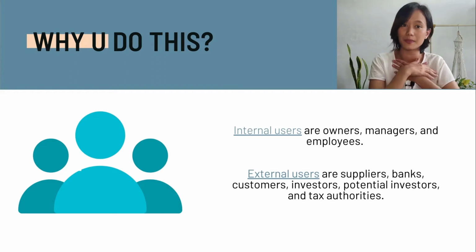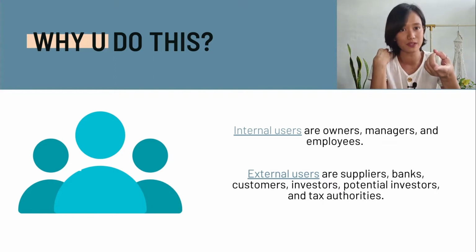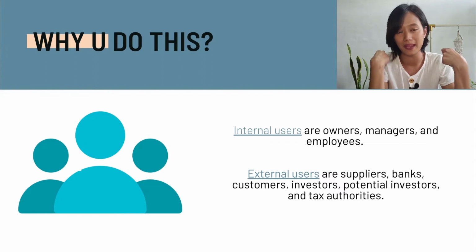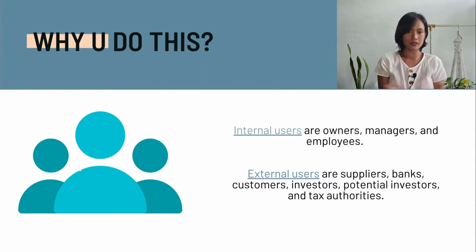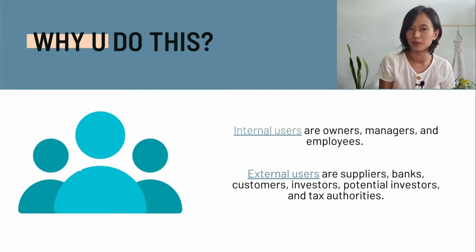For example, I'm a supplier and you're giving me your financial statements. I need to know if your business is doing well, because I need to know if I should supply more to you, if you can pay your dues to me, and if we could continue doing business together. It could be a bank: I am the bank and you have a loan from me.